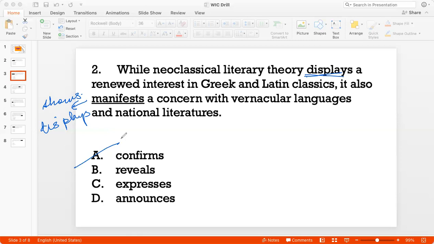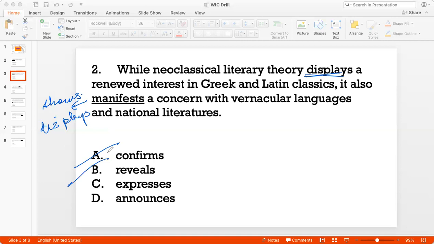I describe what it talks about, what it is meant to indicate. Reveal is used in a context where something that is hidden comes to the surface, right? Something which is not seen can now be seen, right? So it doesn't fit the context of a theory describing something. So I don't like B.